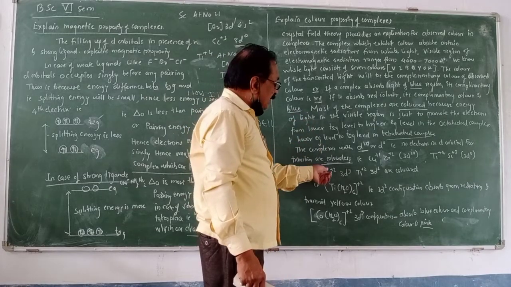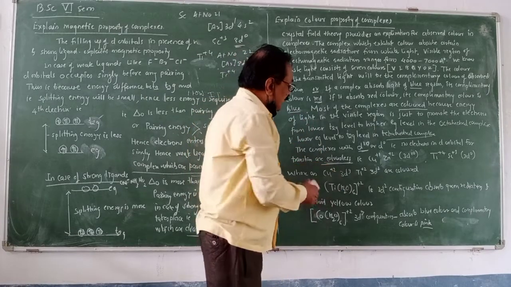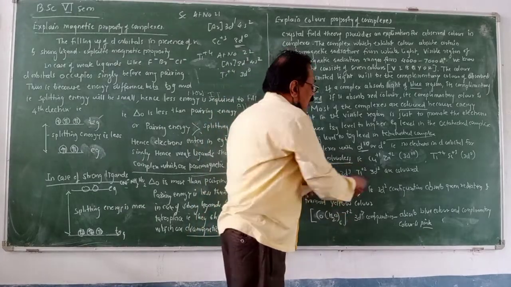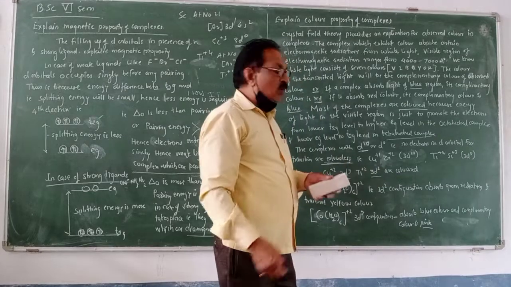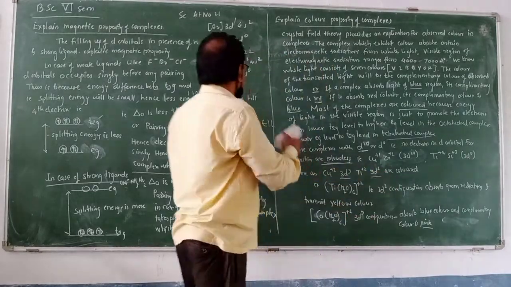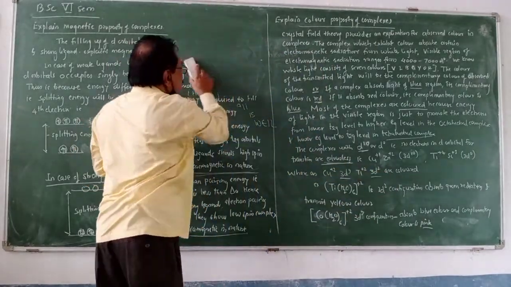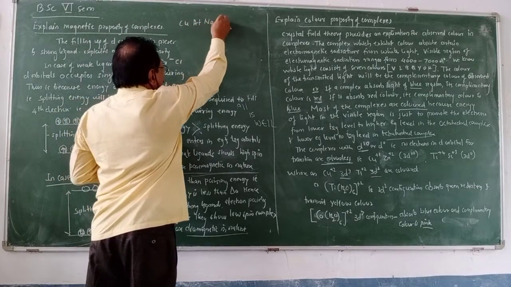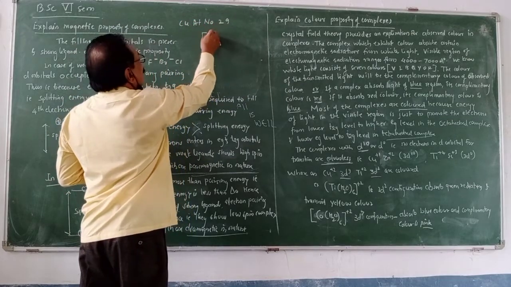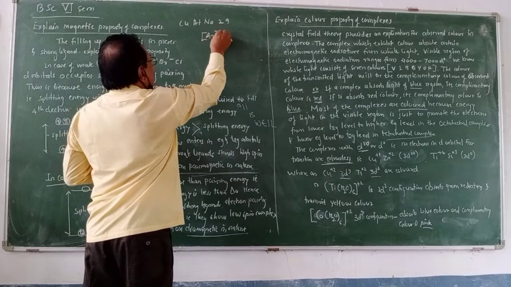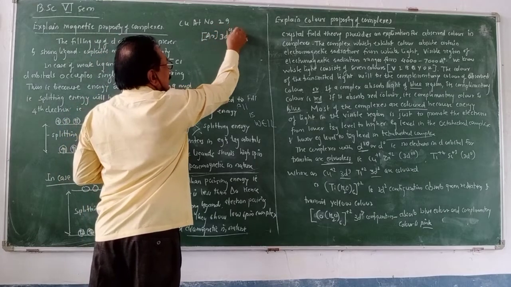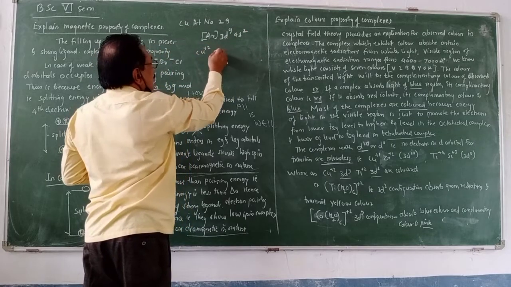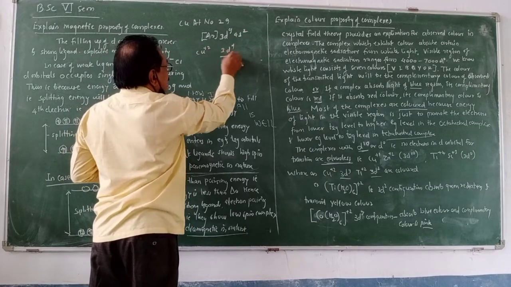Whereas copper plus 2, where the configuration is 3d9, and titanium plus 2, where the configuration is 3d2, are colored. When copper is in the plus 2 state, we know the atomic number of copper is 29, and the configuration is 3d9 4s2. When copper is in the plus 2 state, there is 3d9, which means 9 electrons.